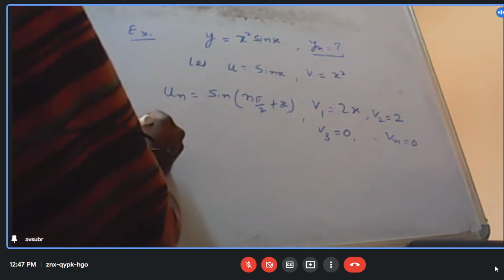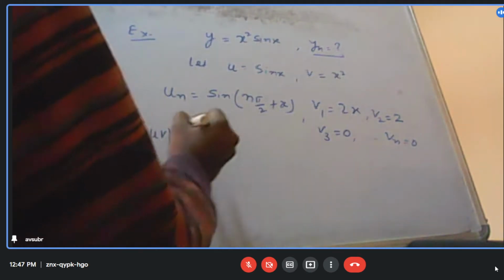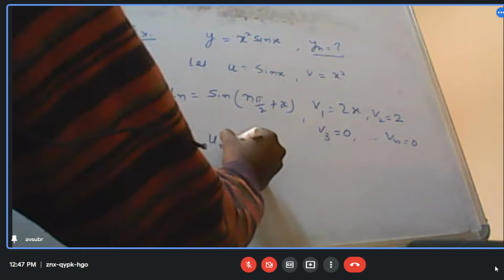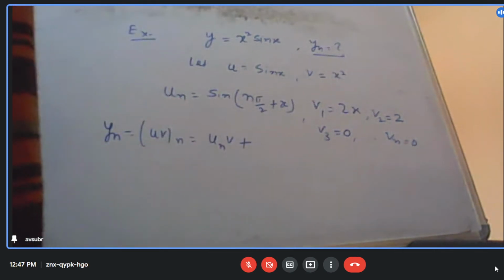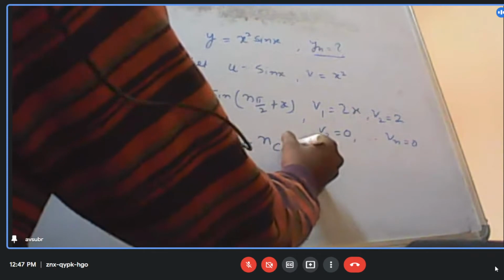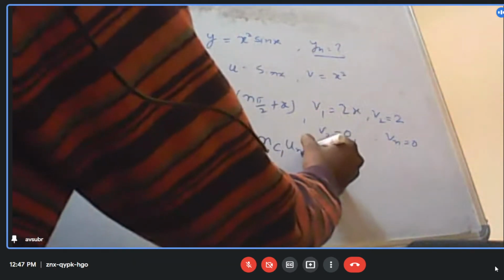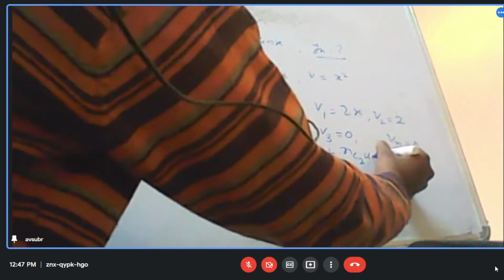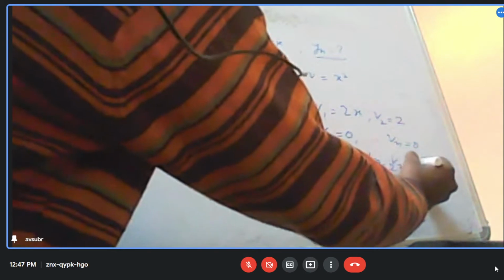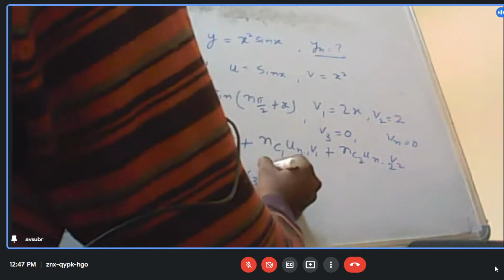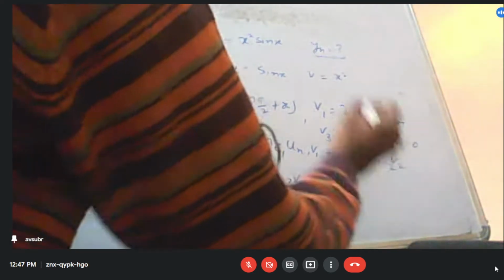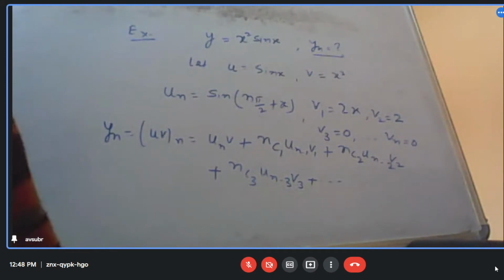Now the nth derivative according to the Leibniz theorem will be the nth derivative of u and v: the first term, then nC1 u n minus 1 v1, plus nC2 u n minus 2 v2, plus nC3 u n minus 3 v3, and so forth.